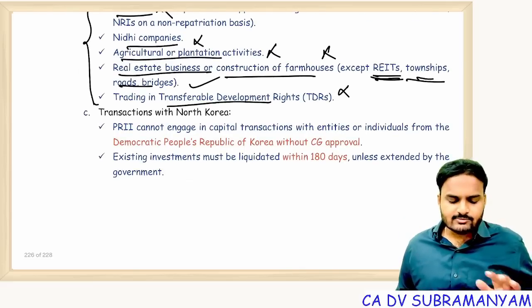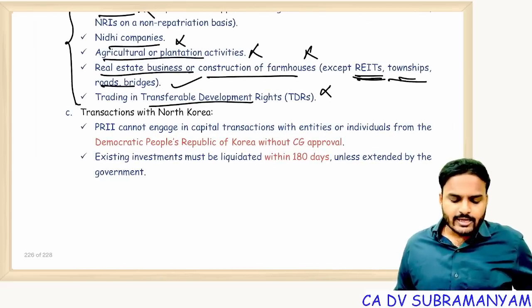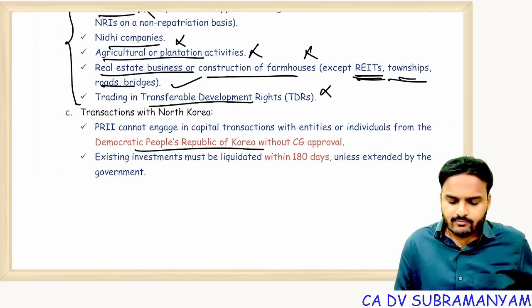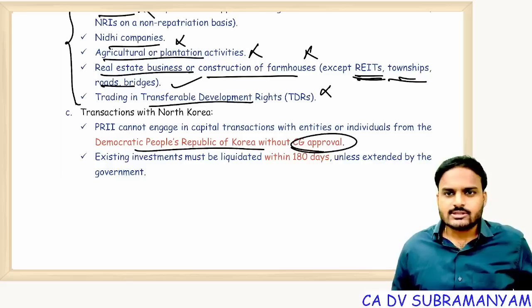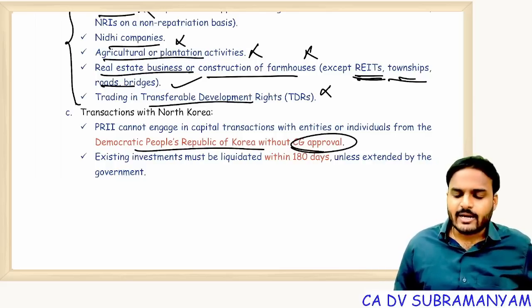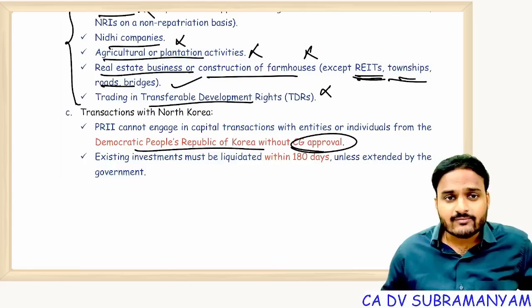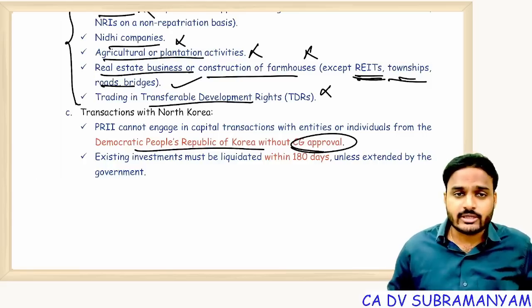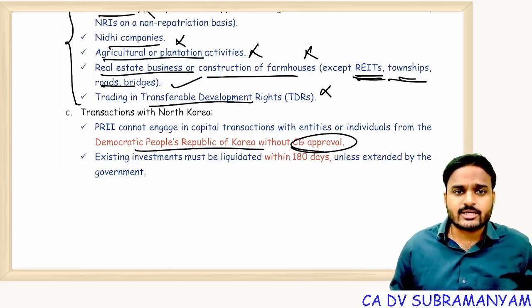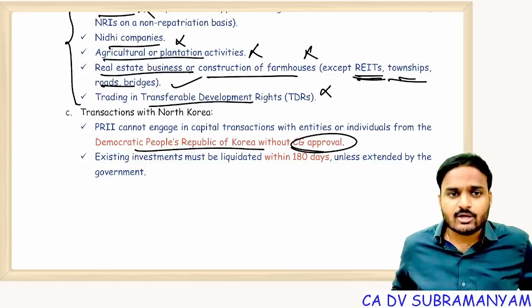Next one, transactions with North Korea. So transactions with North Korea require CG approval, because these people are utilizing money for nuclear weapon items, manufacturing of nuclear weapon items. So that's why without CG approval, you are not allowed to make investment. Individuals, residents are not allowed to make investment in the Democratic People's Republic of Korea.